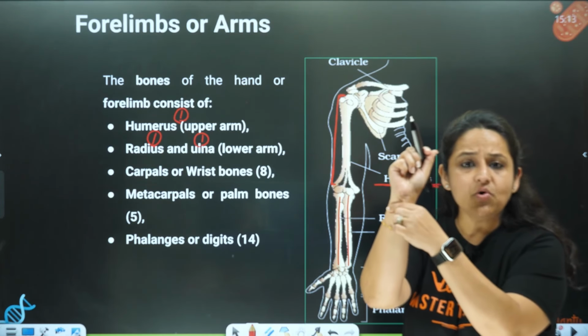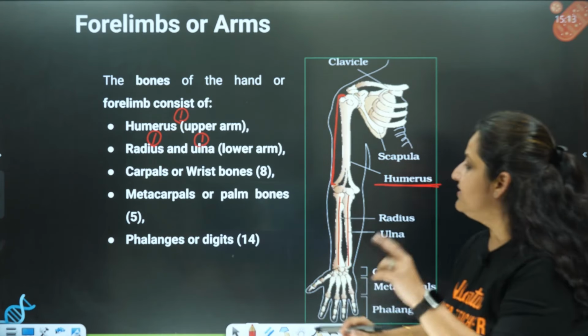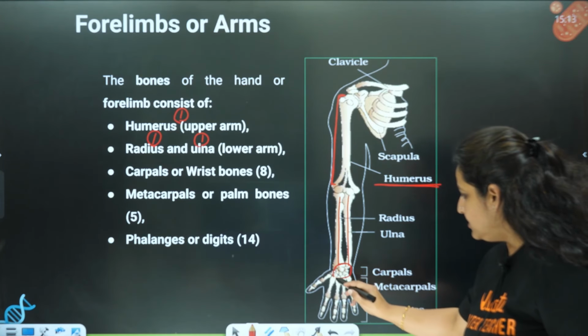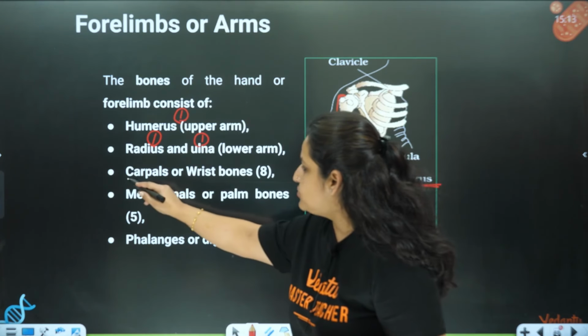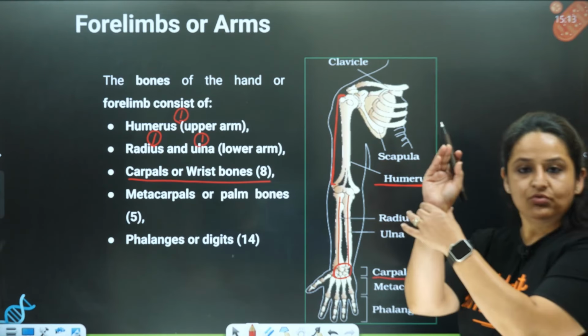Then comes the wrist bones. Okay, the bones of the wrist. How many bones are present in the wrist? There are 8 bones. So you can see these are the carpal bones. Carpal bones are how many wrist bones? They are 8 in number. I'll show you the picture also. These are the carpal bones.